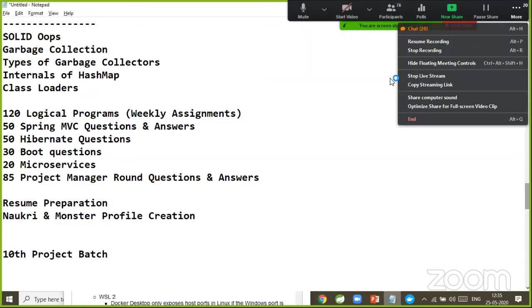Transaction management in microservices, yes. Saga design pattern we are going to learn for transaction management. OAuth 2, yes, as part of Boot and Microservices, OAuth will be covered for security purposes. Yes, those things also will be covered.